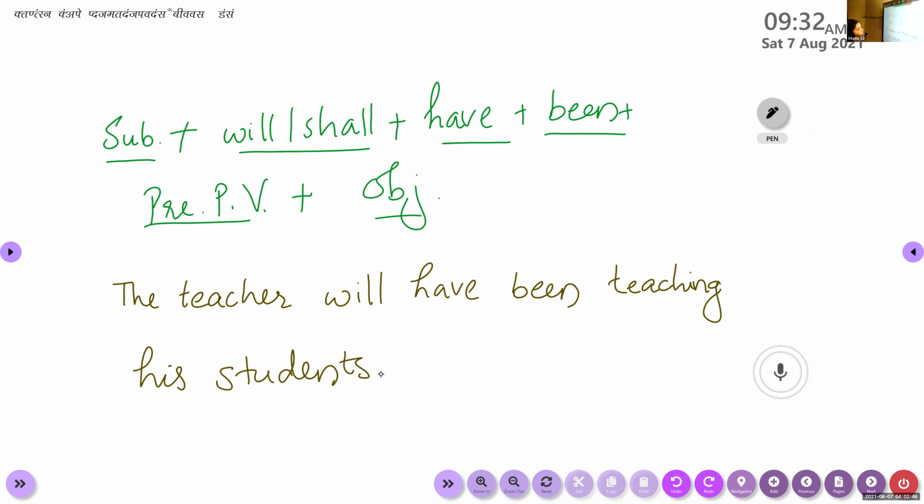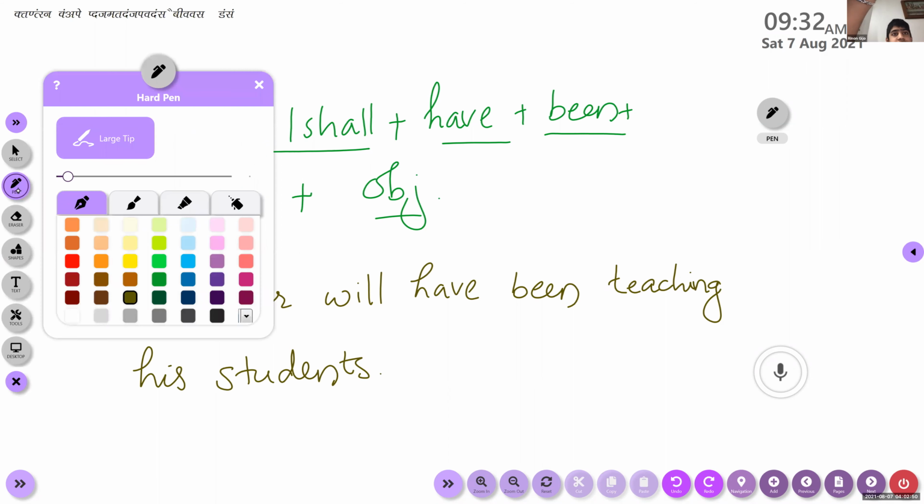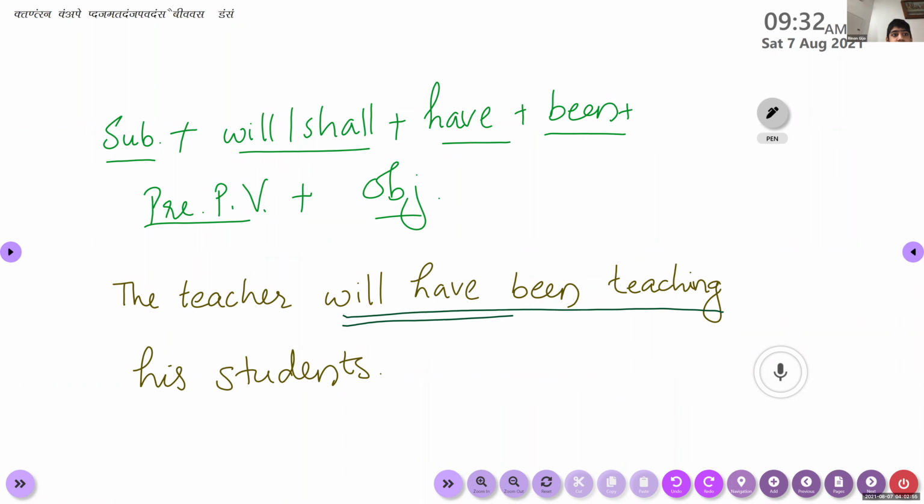Now, Rinan, tell me the finite verb used here. Will have been teaching. Okay, will have been teaching is your finite verb, because will shows this is future, have been shows it is perfect, teaching shows it is continuous: future perfect continuous. The finite verb is also known as the complete verb, and it helps us to identify the tense form of the sentence. Rinan, are you getting it?